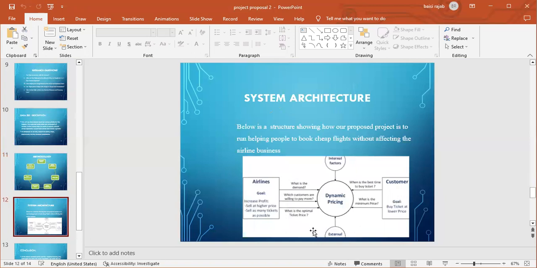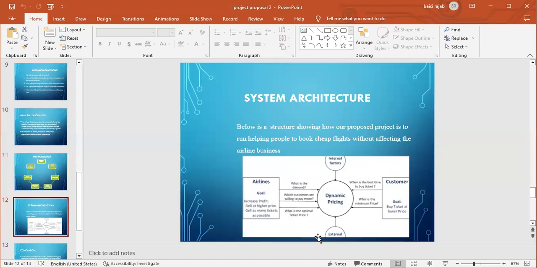Now our system, though we are trying to help people buy the tickets cheaply, we know that companies can never make losses. If a business is making losses, then in the end the business should close down. So this is the dynamic pricing the airline companies use. Our goal is for the customer to buy the ticket at the lowest price, but at the same time the airlines should make their profit.